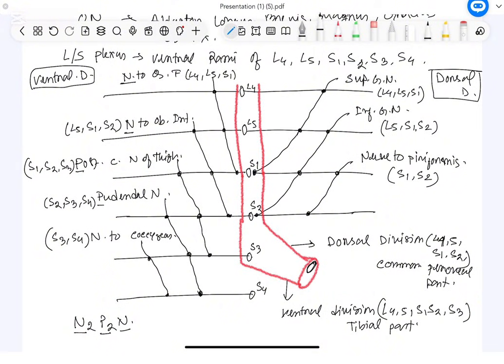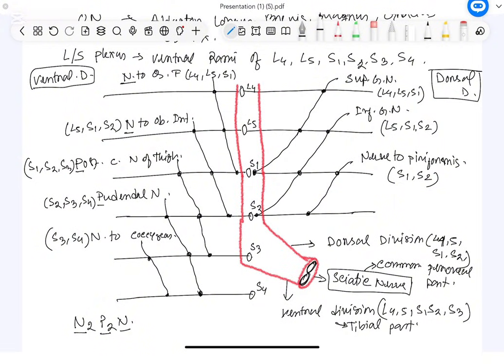So, in the sciatic nerve there are actually 2 parts, one is the common peroneal part, another one is the tibial part. They both will unite. Now, it will be called the sciatic nerve. So, this is the sciatic nerve which has 2 parts, one is the common peroneal part, another one is the tibial part.